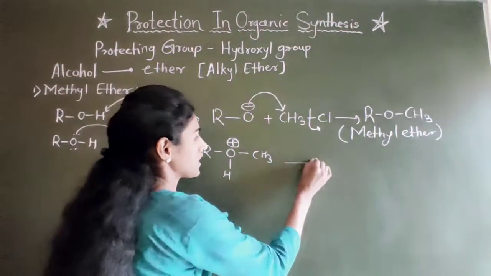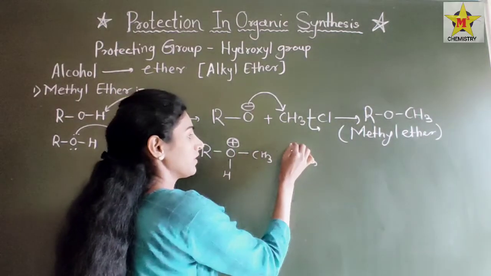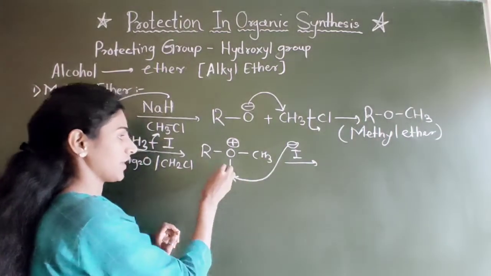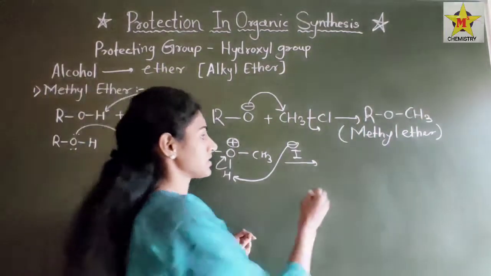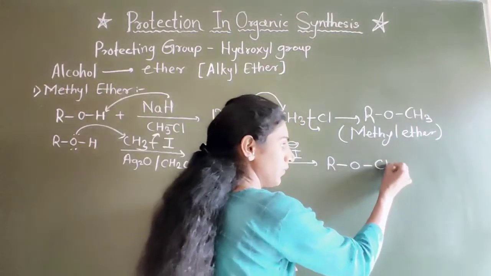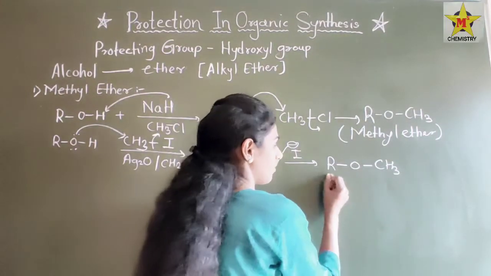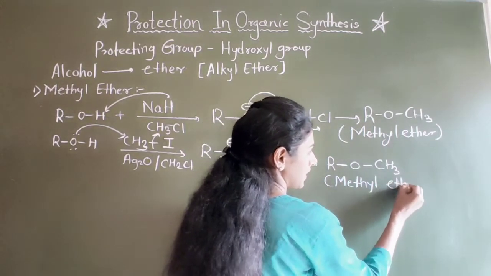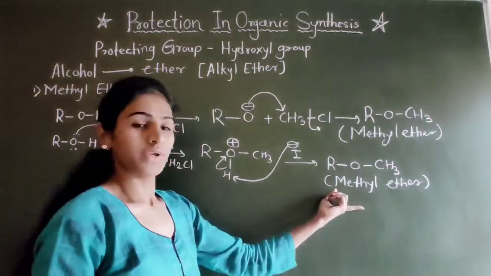So for stabilizing this oxygen, the iodine, which departs in the first step, will abstract the hydrogen atom and the oxygen gets stabilized. So here is formation of ROCH3.